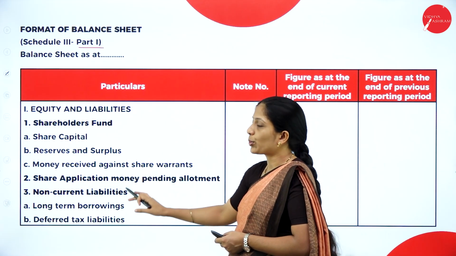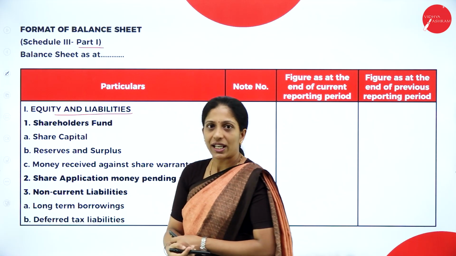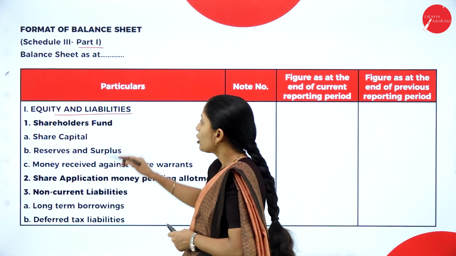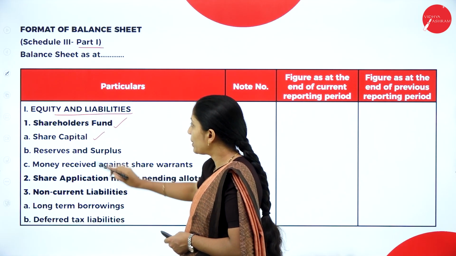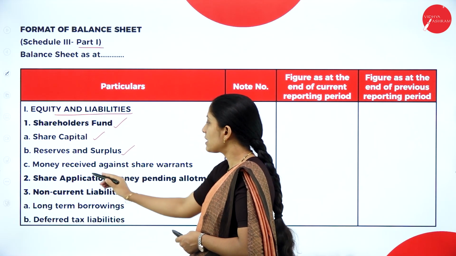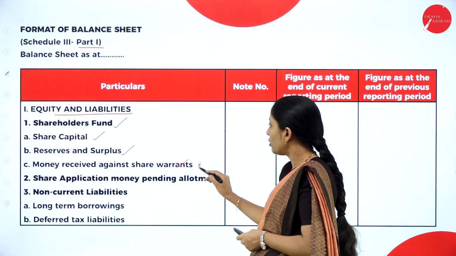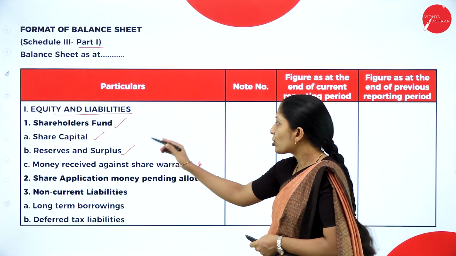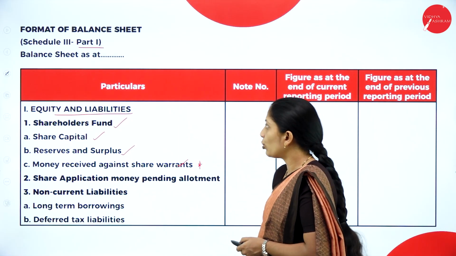Now how do you start? You'll start with equity and liabilities. Under equity and liabilities, we have first one, shareholders' fund. Under shareholders' fund, we have share capital, reserves and surplus, money received against share warrants. For this, a proper note is not required, but for share capital as well as reserves and surplus, let us see the note for it.